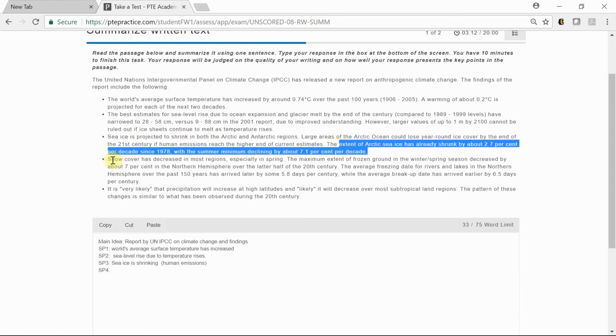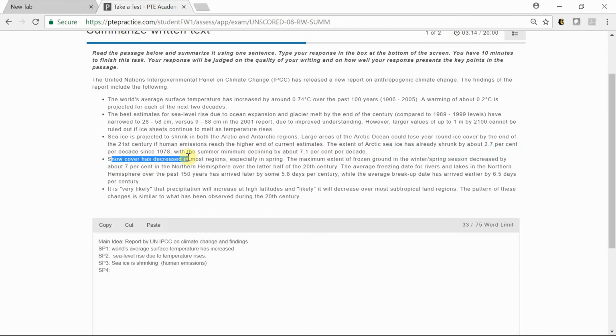Okay, snow cover has decreased. Okay, same thing. Probably this is the same thing. Snow cover has decreased in most regions, especially in spring. The maximum extent of frozen ground in the winter spring season decreased by about 7% in northern hemisphere over the last half of the 20th century.